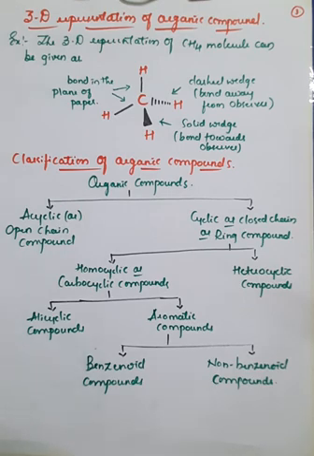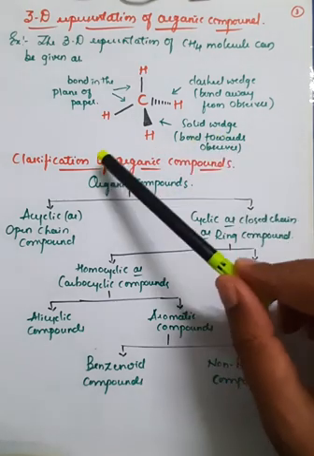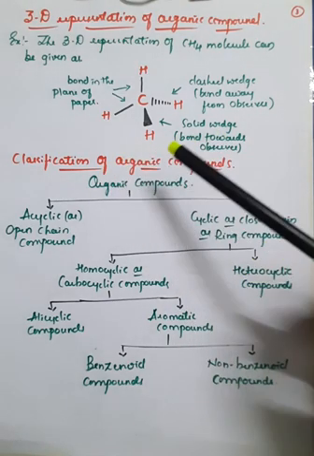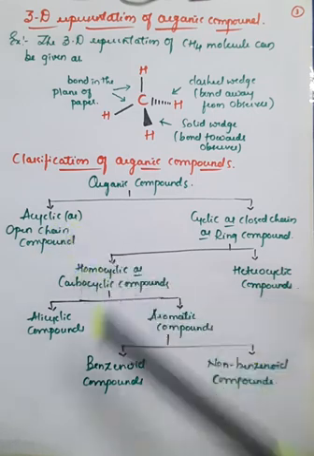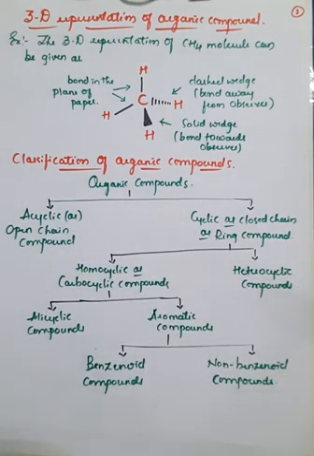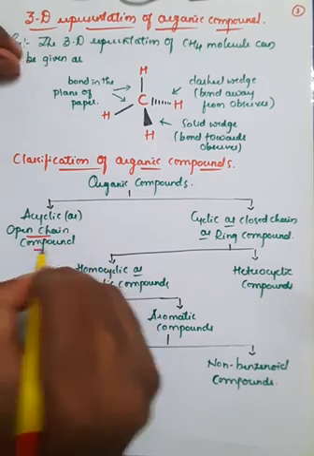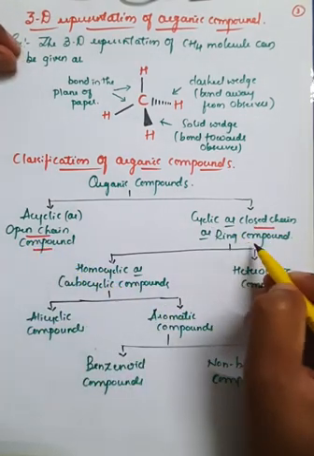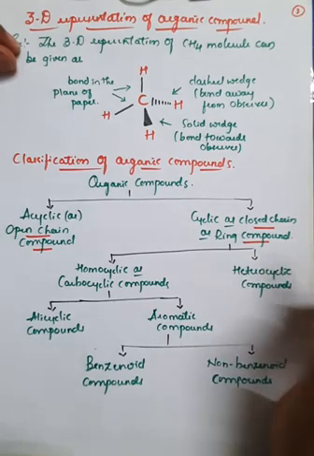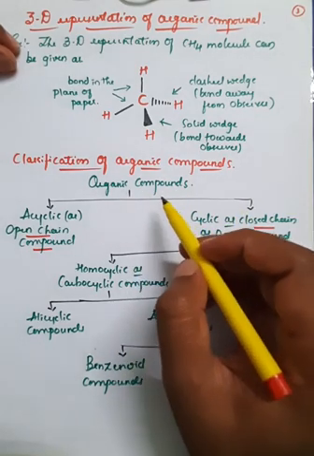And further, if you go for the classification of organic compounds, generally the organic compounds are classified into 2 types. One is called acyclic, or we can also call it open chain compounds. Second one is called cyclic, or closed chain, or also we can call it ring compounds. Remember, the organic compounds are generally classified into 2 types.